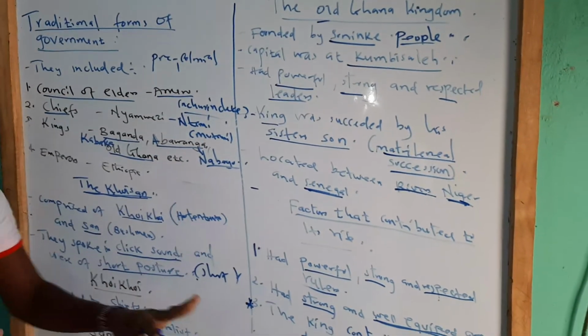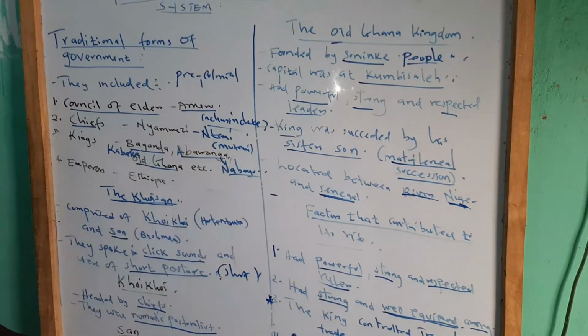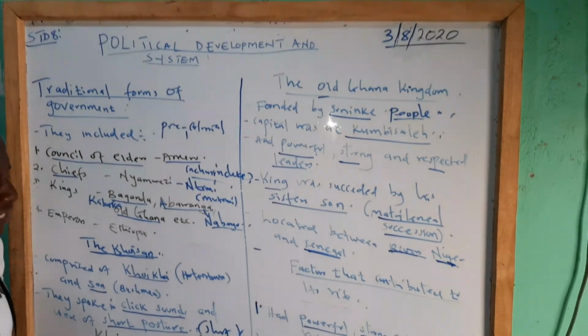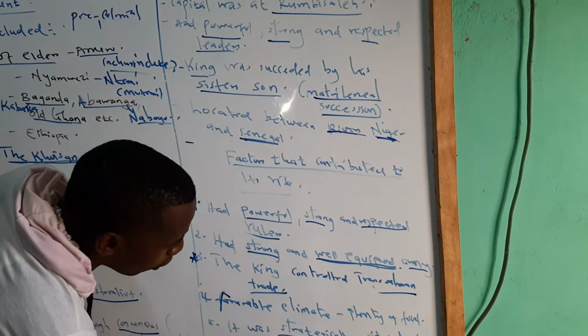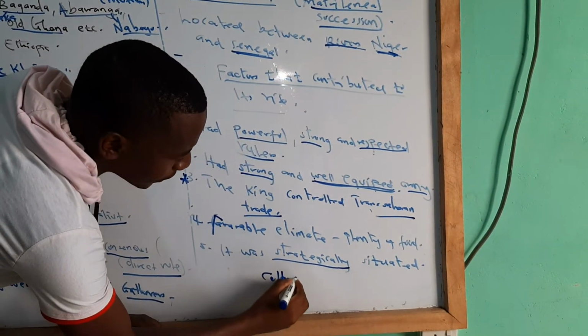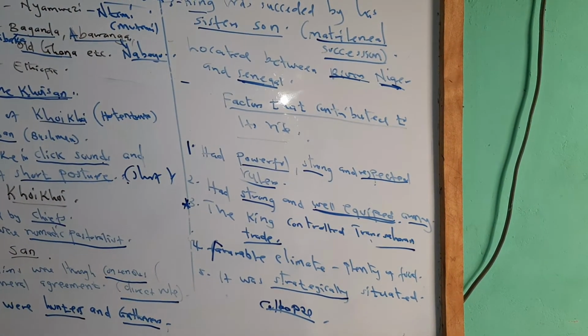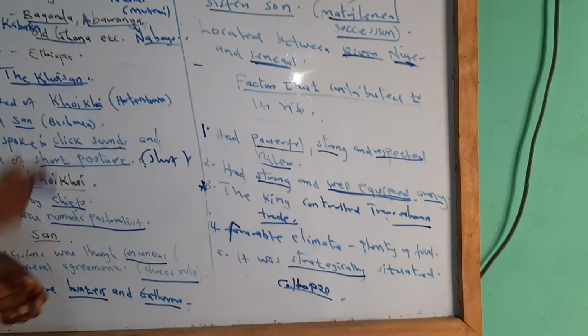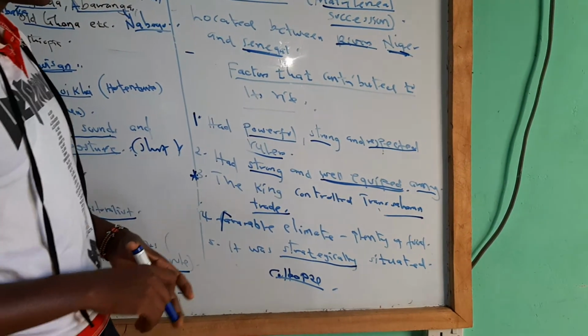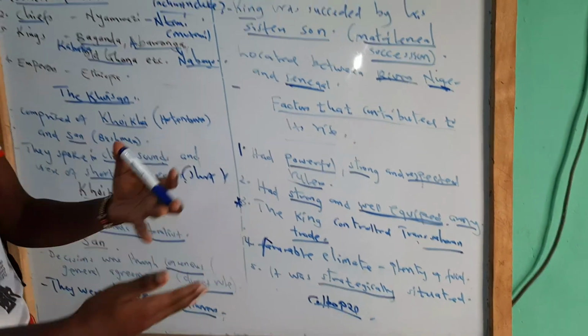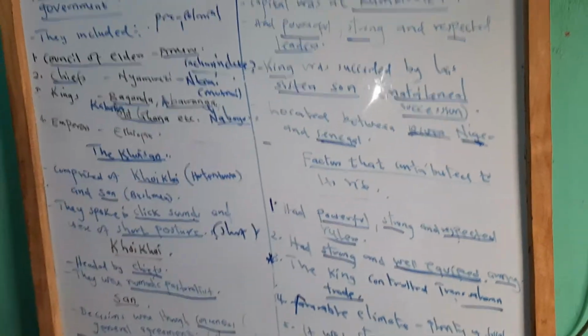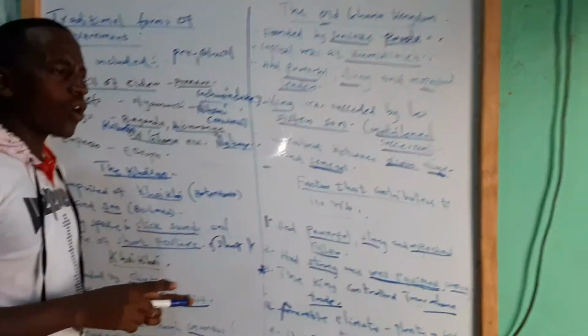There is a part remaining on this Ghana kingdom: the factors that led to its collapse. Why did this Ghana kingdom collapse? One of the factors that led to its collapse was the decline in the trans-Saharan trade. It declined, that is one. And also, you can talk of the attacks from the Almoravids.